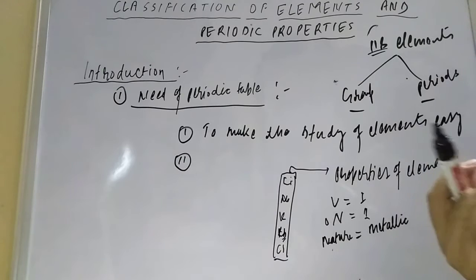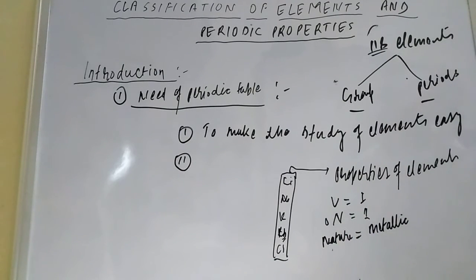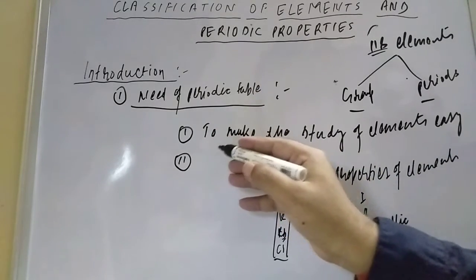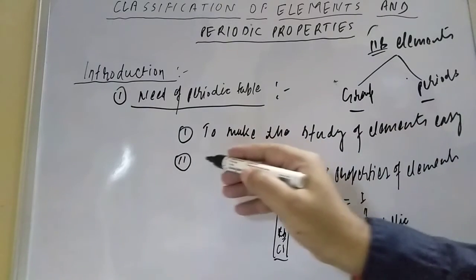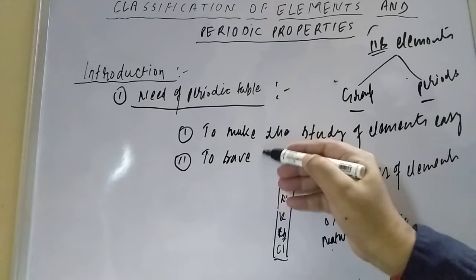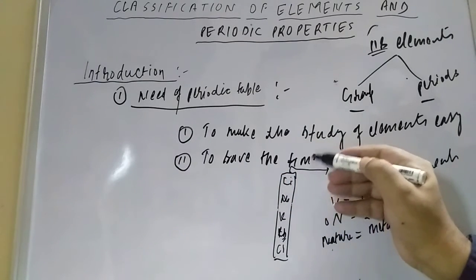It is similar to your classroom, where the teacher teaches one student and the whole class is studying. That is what we are doing: we are actually saving the time. So that is the need of the periodic table: to make the study of elements easy, and second, to save the time.